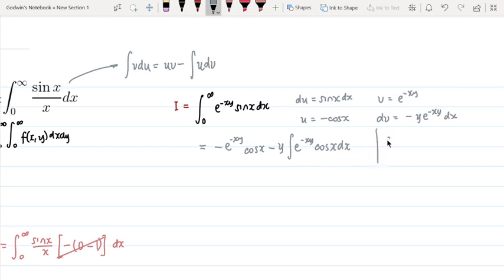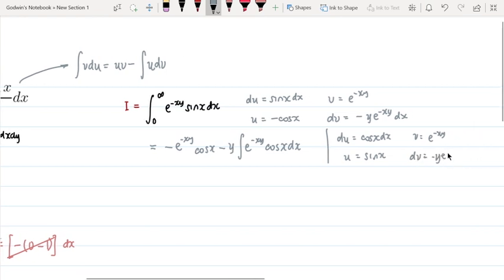We'll set this again. Du is equal to cosine x dx. And then u is equal to, of course, sine x. And then v now is still the same. And then dv is negative y e to the negative xy dx.